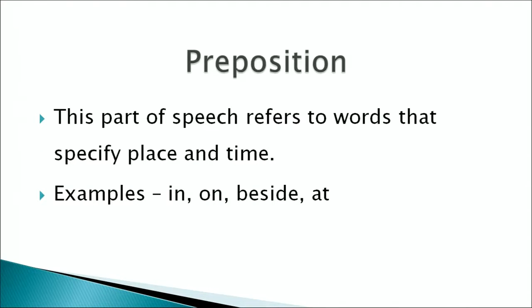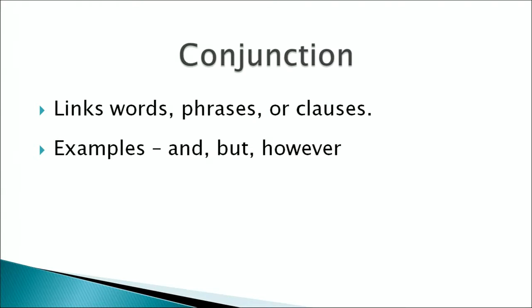Prepositions are also part of speech. Prepositions are those words which give you the relationship between two nouns. This part of speech refers to words that specify place and time. For example, in, on, beside, at, etc. We come then to conjunctions.